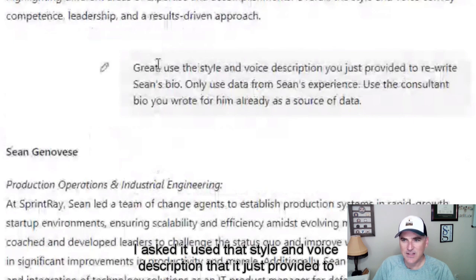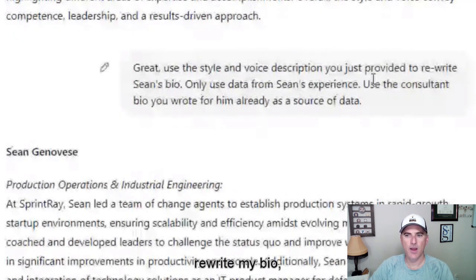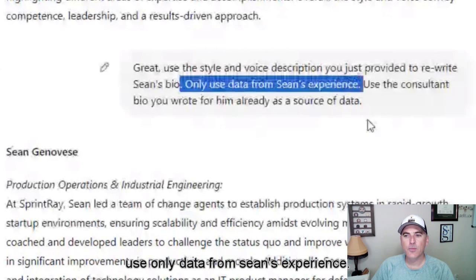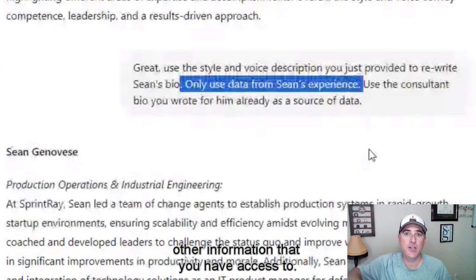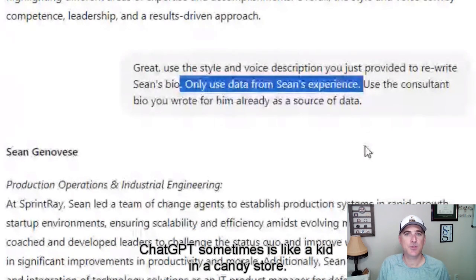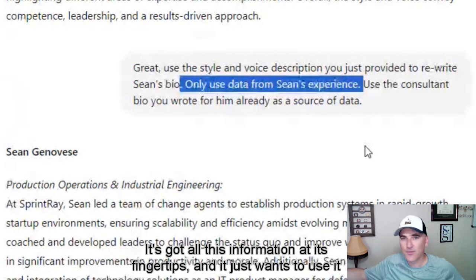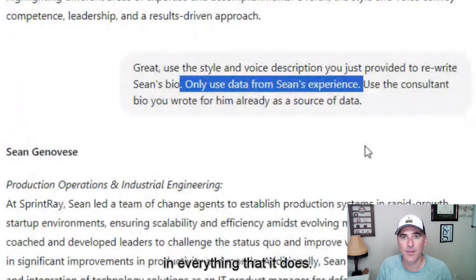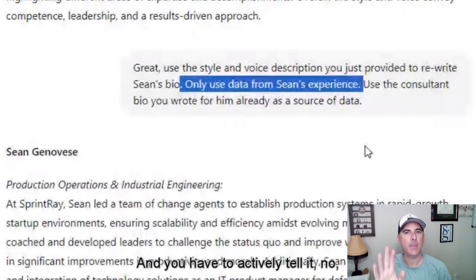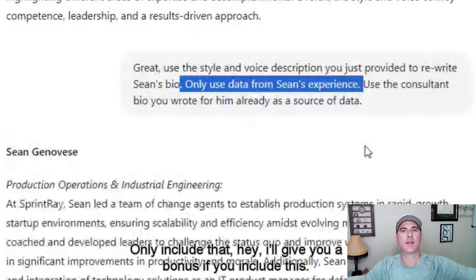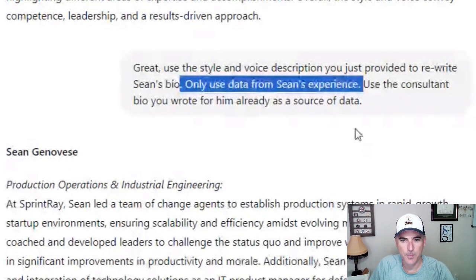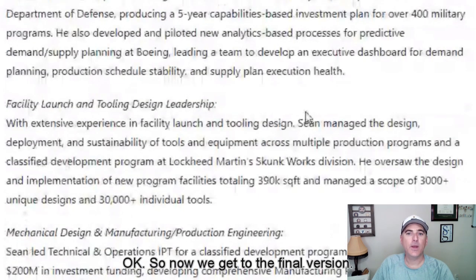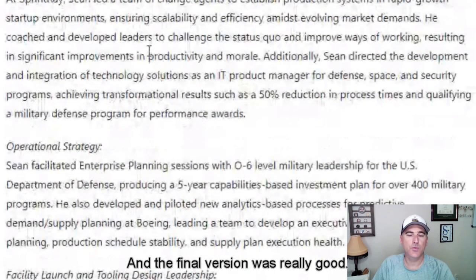I asked it, use that style and voice description that it just provided to rewrite my bio. Use only data from Sean's experience. So again, I had to bind it to say, hey, don't use this other information that you have access to. ChatGPT sometimes is like a kid in a candy store. It's got all this information at its fingertips and it just wants to use it in everything that it does. And you have to actively tell it, no, exclude this, only include that. Hey, I'll give you a bonus if you include this. I'm going to penalize you if you include that. That's how it behaves. Okay, so now we get to the final version, and the final version was really good.